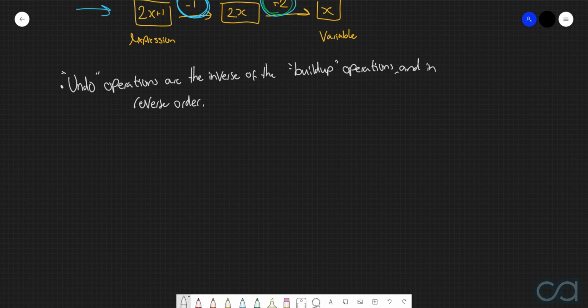So this is really critical for us because what this means is that if we know how to build up to an expression, in other words, we start with a variable and then we perform certain operations to get to the final expression, then we immediately know how we can undo the expression to get back to the variable. And it turns out that it's these undo operations that allow us to solve the corresponding equation.